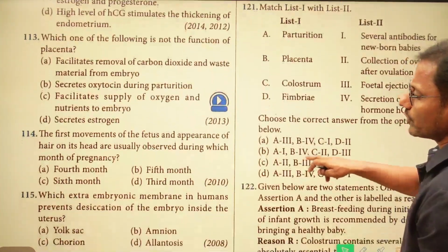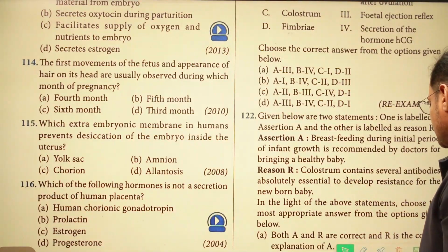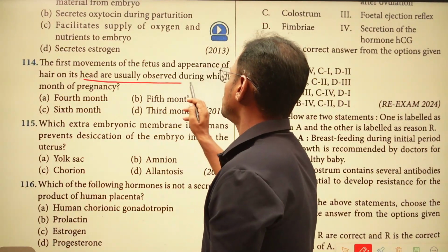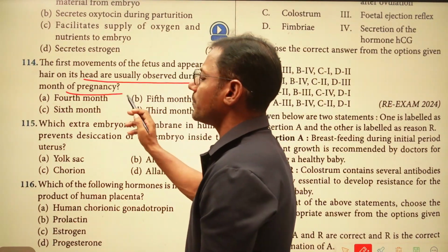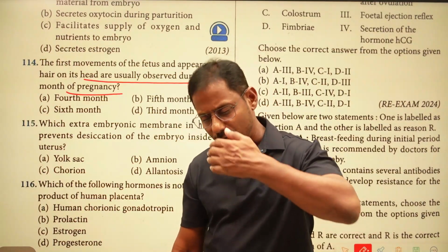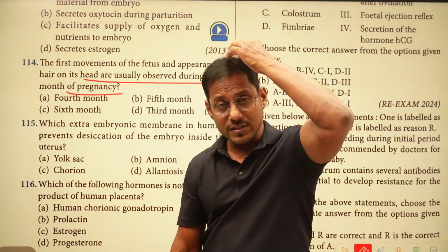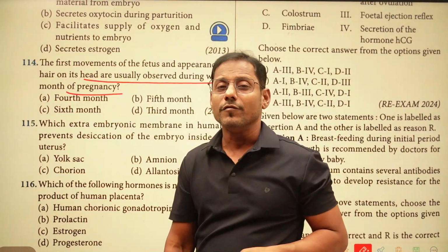Let us check the 14th question. Next question. The first movement of the fetus and appearance of the hair on its head are usually observed during which month of the pregnancy? During the 5th month of pregnancy. During the 5th month of pregnancy, we can find the hair on the head of the embryo.